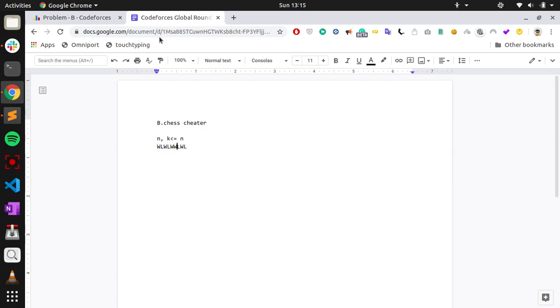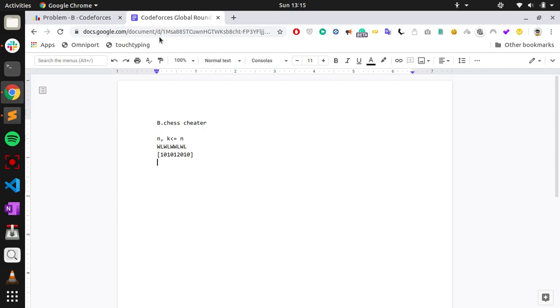For suppose, say the first W will get 1 point, then L will get 0 points, W will get 1 point, then 0. And the first W will get 1 point and the second W will get 2 points, then L, you get 0 points, then W, you get 1 point, L, you get 0 points.